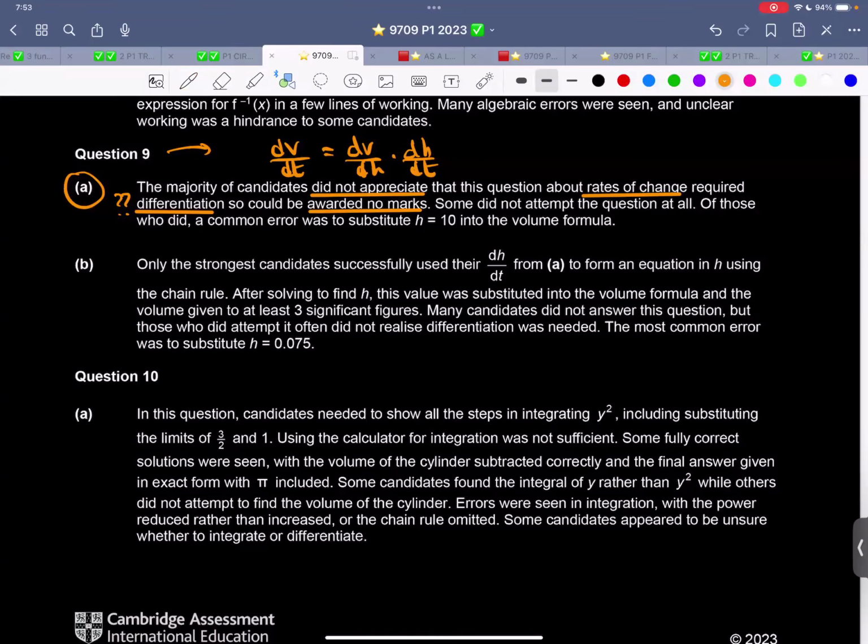Some did not attempt the question at all. Of those who did, a common error was to substitute h equals 10 in the volume formula. What is the correct thing? The h equals 10 in the first part was substituted in dV by dh. That was the correct approach. And of course, you know what the correct approach is.